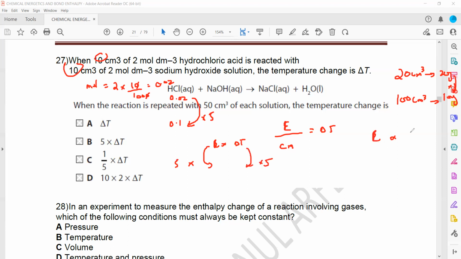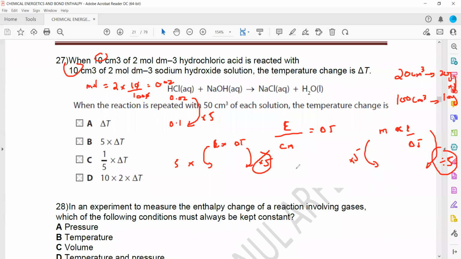And what is the relation between mass and temperature change? It is inverse. If the mass of a solution increased by factor 5, the temperature change will decrease by factor 5. So in one case the temperature change is multiplied by 5, in the other case it is divided by 5. So what will be the overall change?